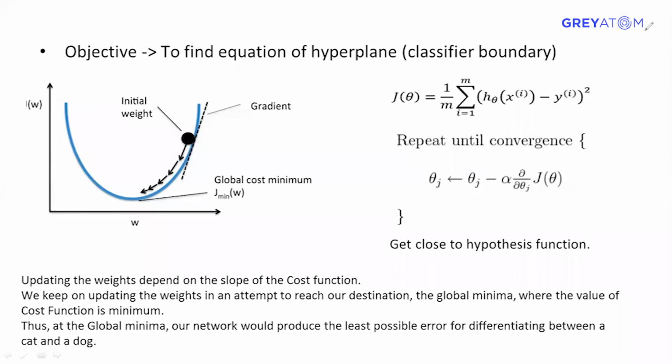Did I answer your question? For now, maybe 50-50%. Anshul, did I answer your question? So let me show you the local minima examples.